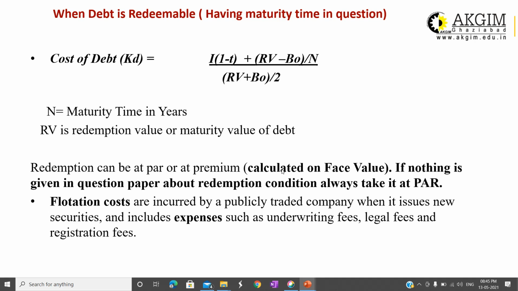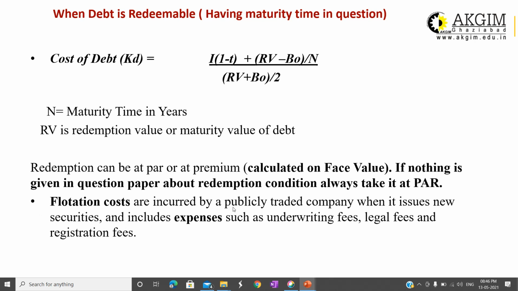So suppose the face value is 100 and it is redeemed at par, it means at the time of redemption, the debenture holder will get rupees 100 only. But if it is redeemed at 10% premium, then the debenture holder will receive 110 rupees: 100 as face value and 10 rupees as premium. If nothing is given in the question about redemption condition, you have to always take it as par. At par means at face value.